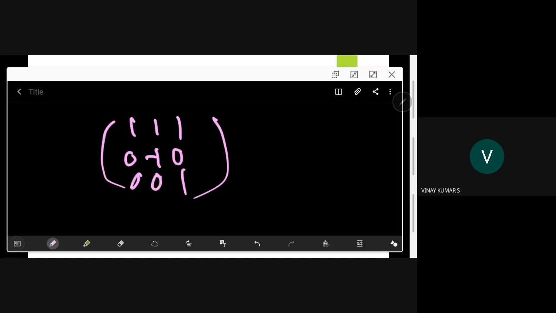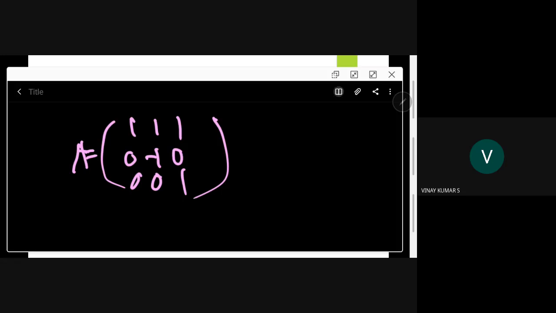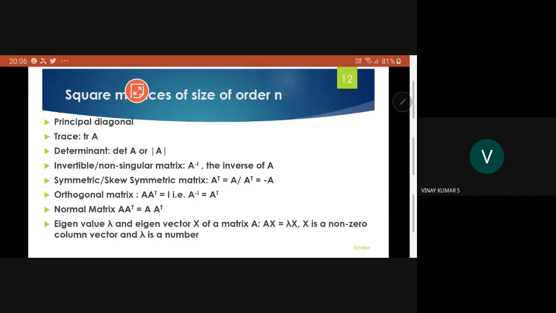Either along a row or along a column, you can find the determinant of that matrix. It is not necessary to recall that one, it is a very simple one. The determinant is a number we are associating to a square matrix.